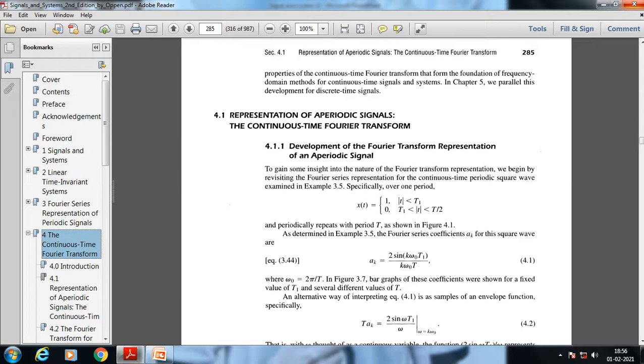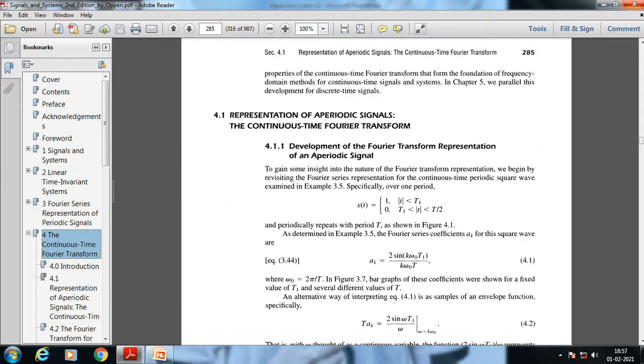Earlier, before Fourier, Lagrange and Euler agreed that we can represent a periodic signal as a linear combination of exponential functions, but in the case of aperiodic signals we cannot do that. But Baptiste Fourier proved that we can represent an aperiodic signal as a linear combination of exponential functions, and that's where the Fourier transform was introduced. So we will go with the example.